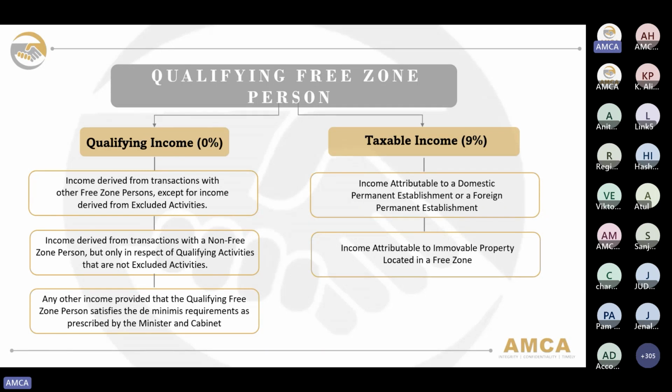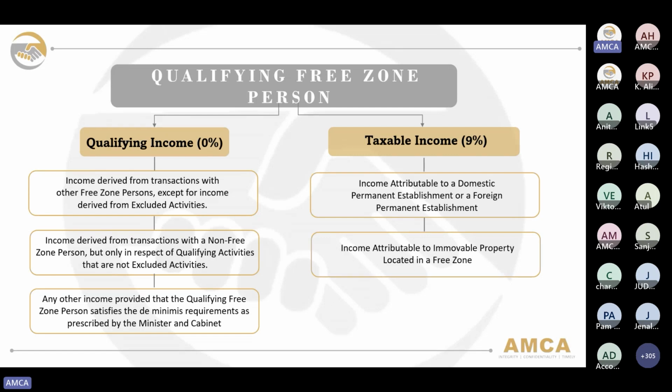Then the taxable income that would be subject to the 9% corporate tax rate would be the income attributable to a domestic permanent establishment or a foreign permanent establishment, as well as income attributable to immovable property located in a free zone. So for income attributable to a domestic or foreign permanent establishment, such income would be considered as the taxable income of any such establishment for that period, calculated as if the establishment was a separate and independent person that is a related party of the qualifying free zone person.